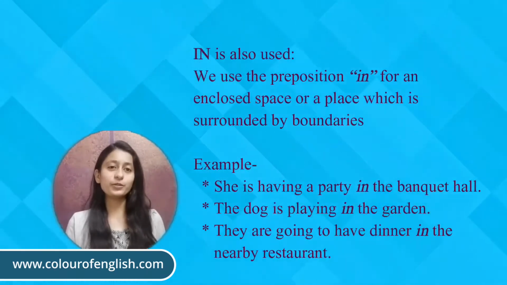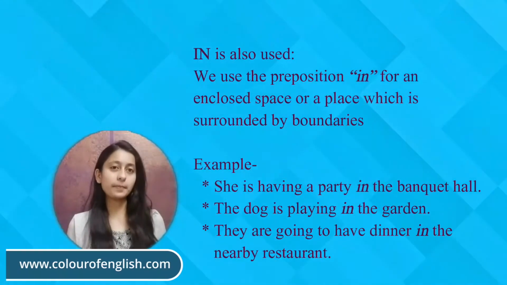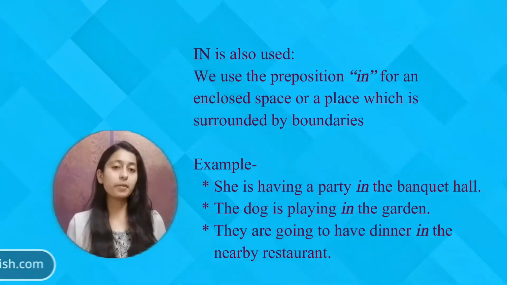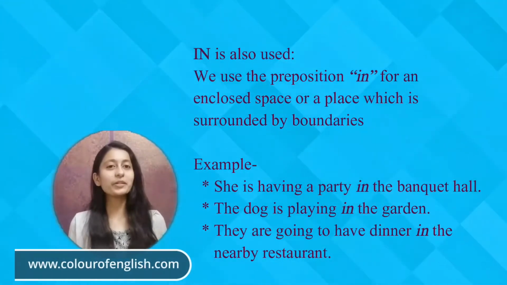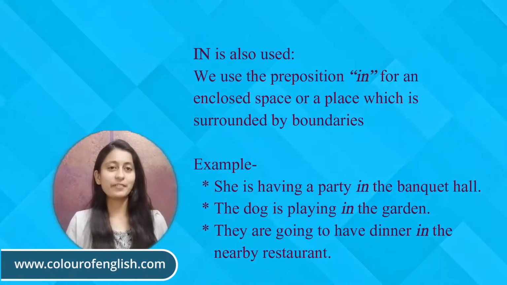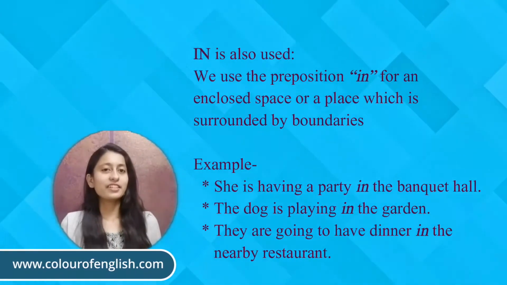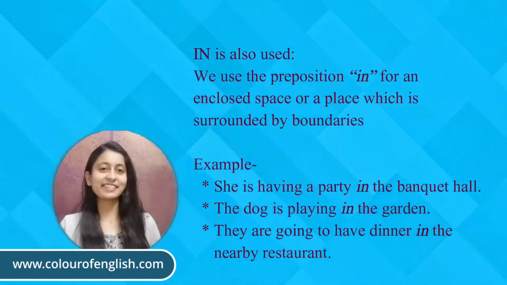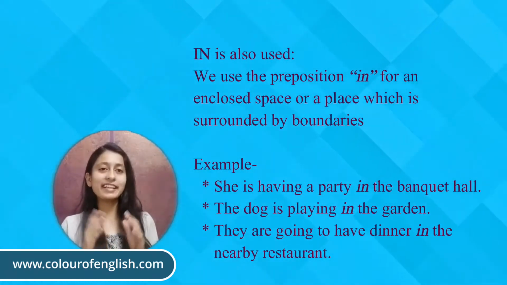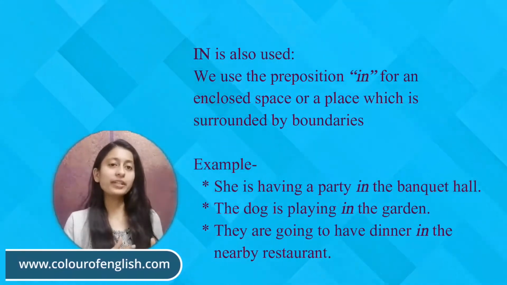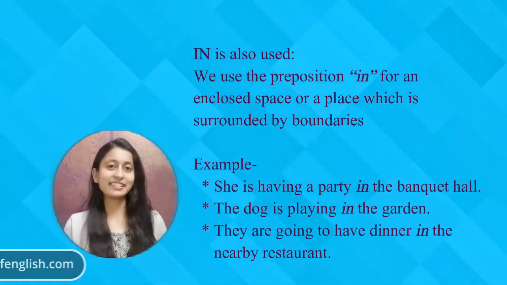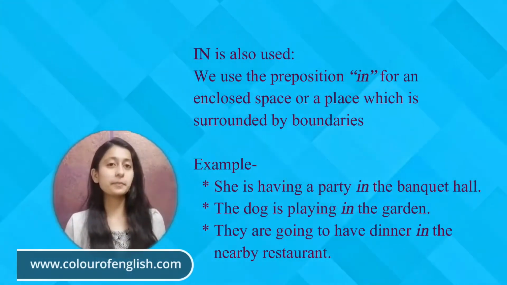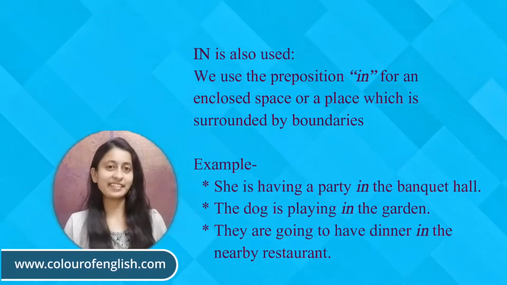In is also used before an enclosed space, or when we are talking about a space which is surrounded by boundaries. For example, she is having a party in the banquet hall. Here banquet hall is an enclosed space, so we have used in before that. The dog is playing in the garden.